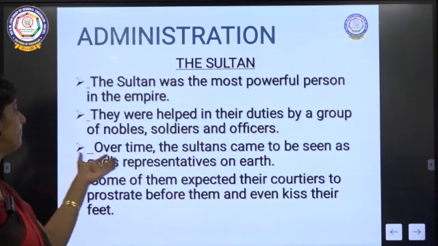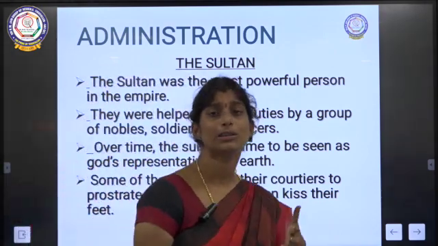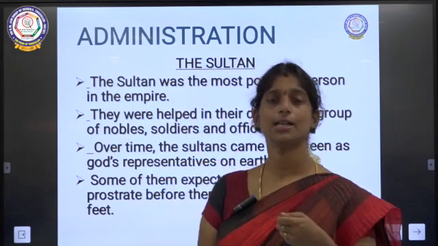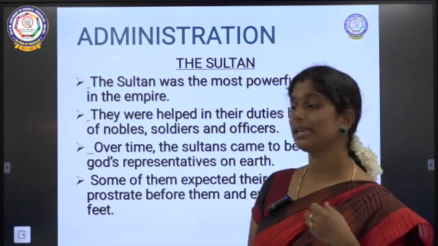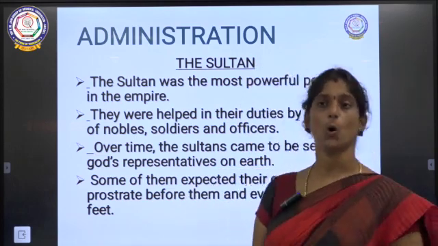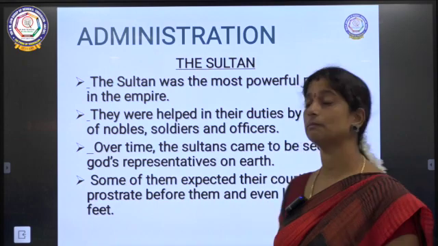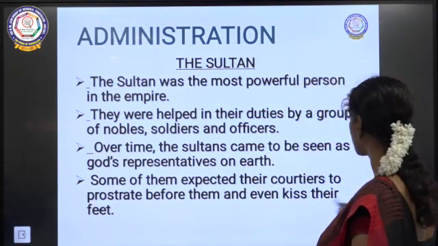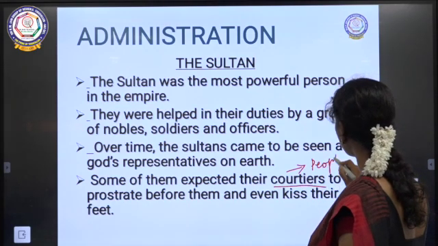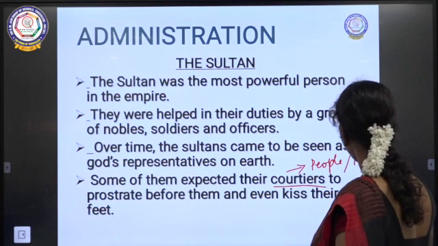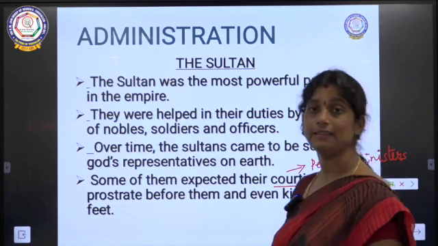Next, over a period of time, these sultans had such absolute control that they were seen as the representatives of God. They were seen as God's representatives on earth, and some of them expected their courtiers. Courtiers are nothing but the people or ministers in the king's court.